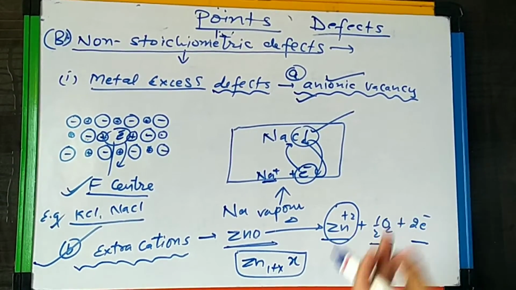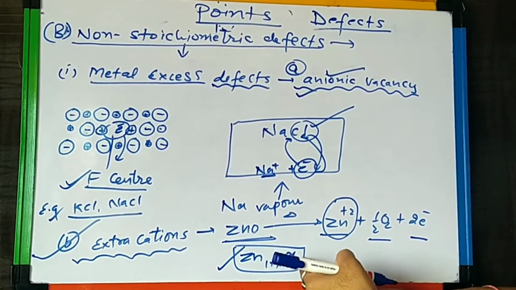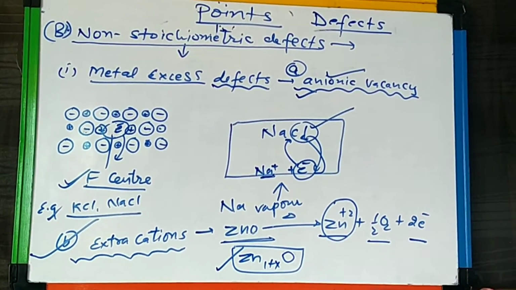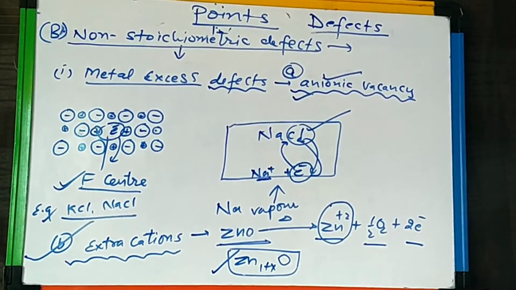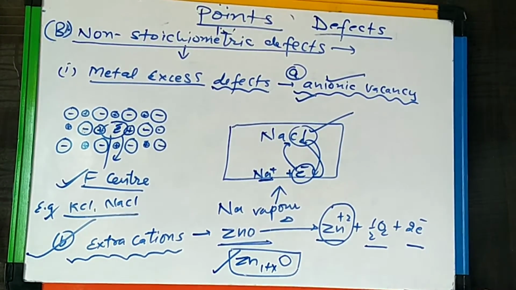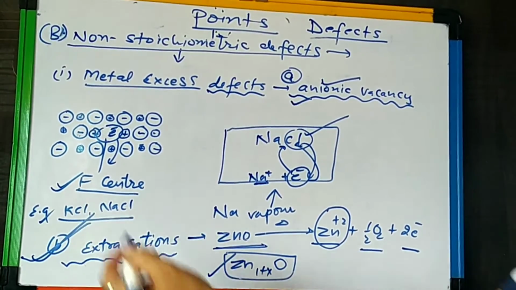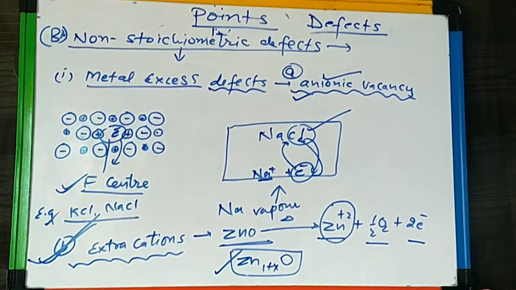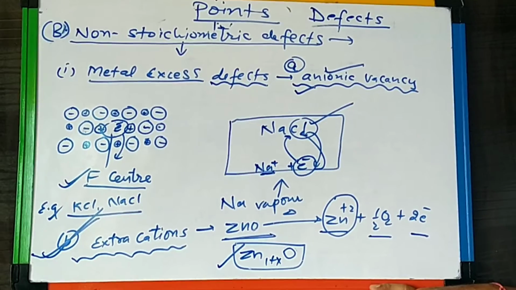The stoichiometry of the crystal now becomes Zn 1 plus x O. That means the stoichiometry is not maintained, so it is a non-stoichiometric defect, and here extra cations are migrating into the voids. So this is the non-stoichiometric defect due to metal excess.